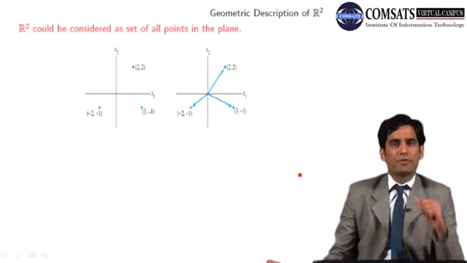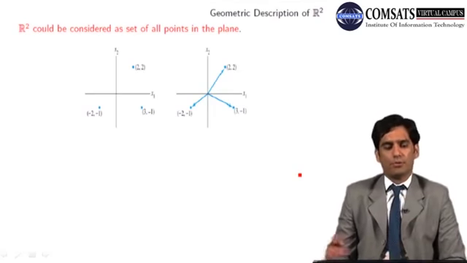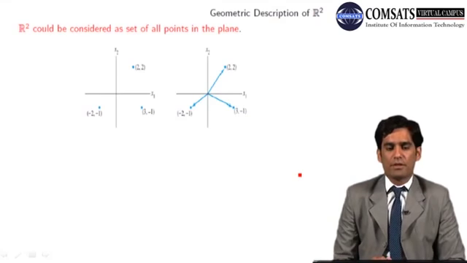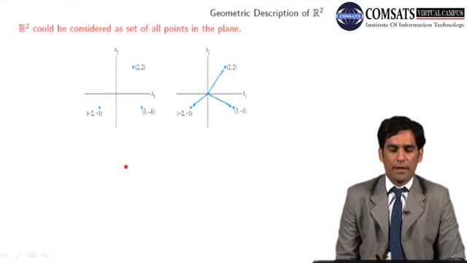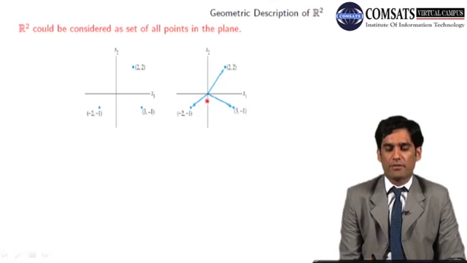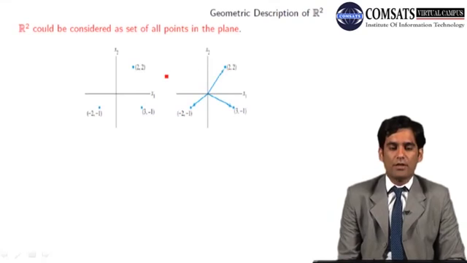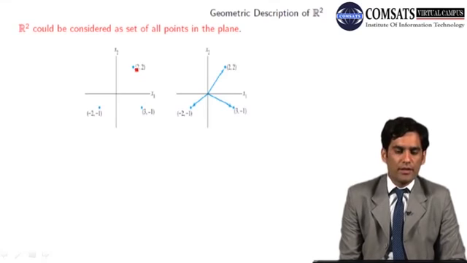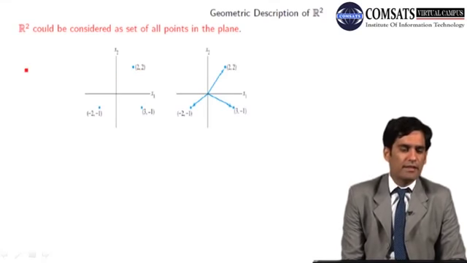So let's discuss the geometry of the vectors of R2. Geometry of the vectors of R2 is very simple. R2 could be considered as the set of all points in the plane. For example, (2, 2) is a point, and (3, minus 1) has x coordinate 3 and y coordinate minus 1. It could be represented also as a position vector (2, 2), which has a direction towards this point. And in linear algebra we write (2, 2) as a column matrix.